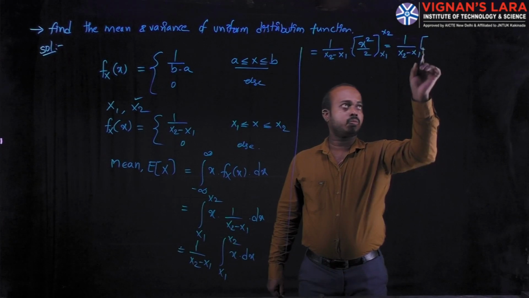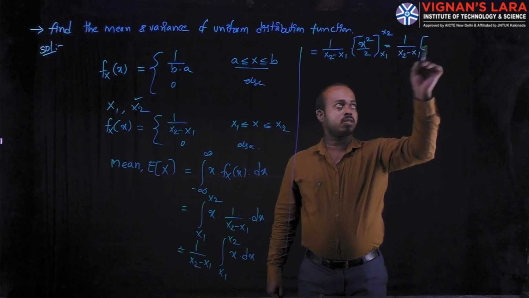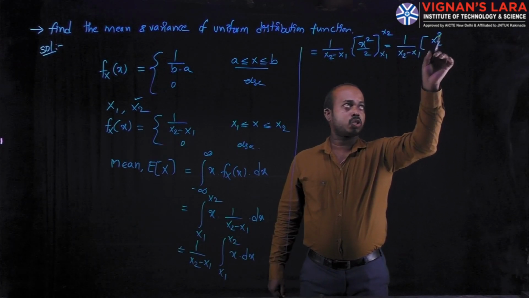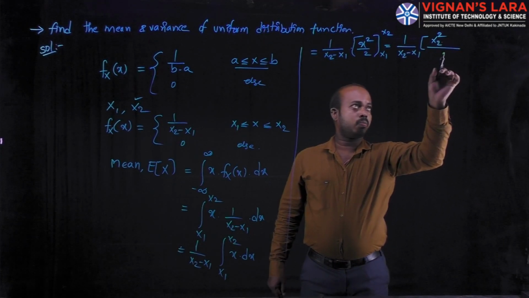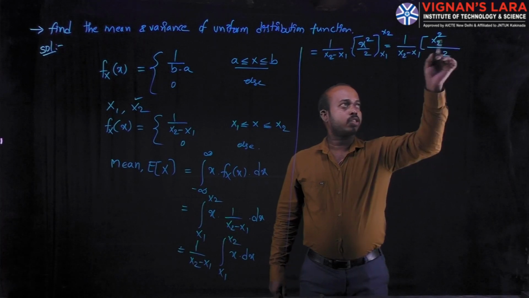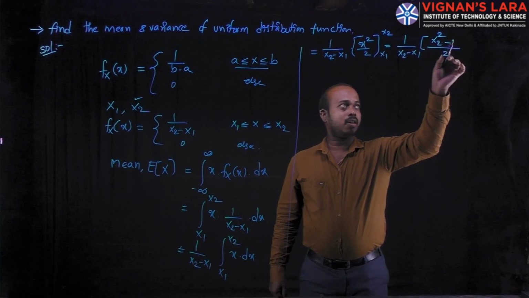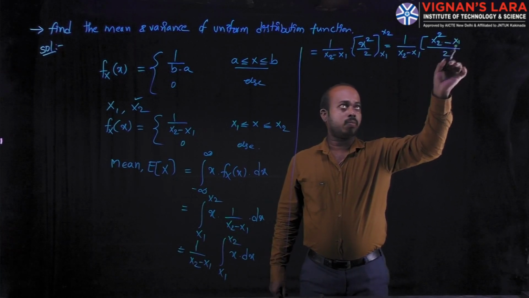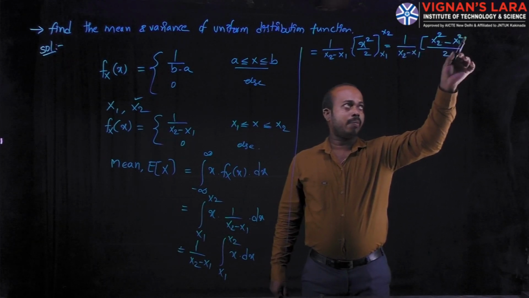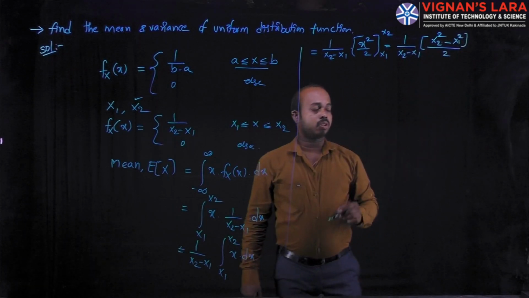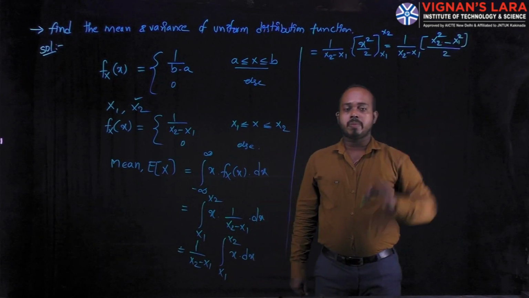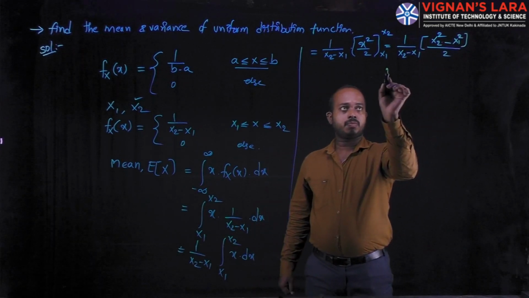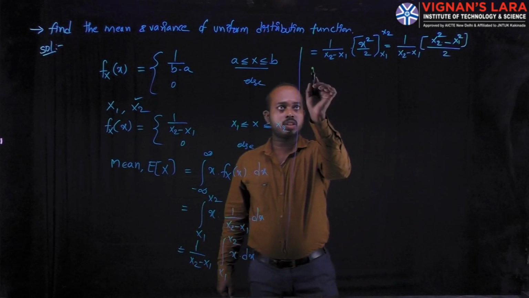into the first quantity, x2 square by 2, minus the second limit, x1. Higher limit minus lower limit. Here I am writing both limits: x2 square minus x1 square, whole divided by 2. Then you can simplify these quantities.